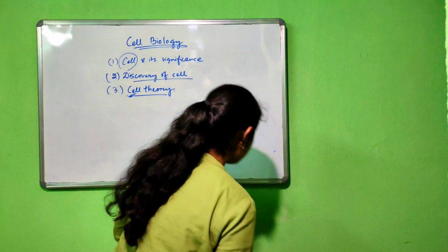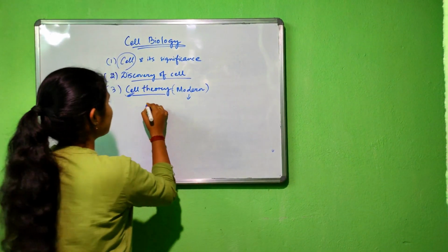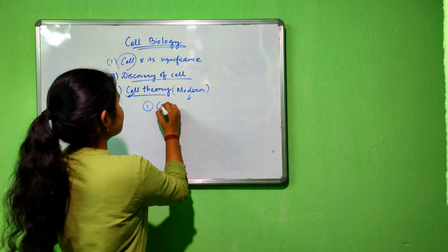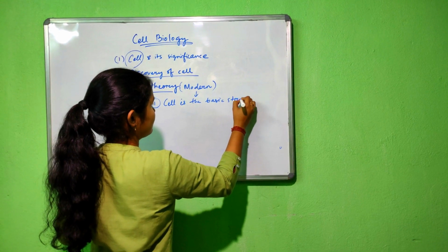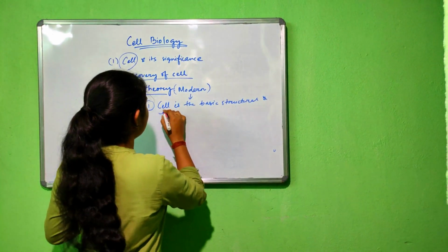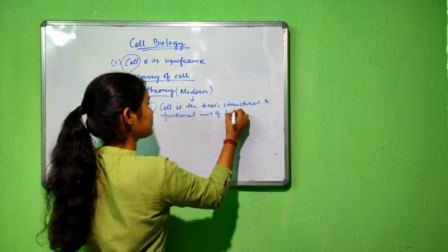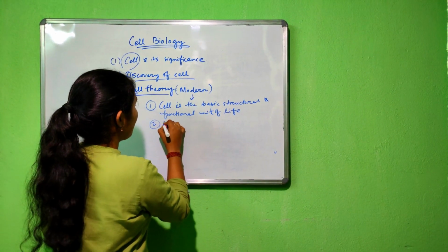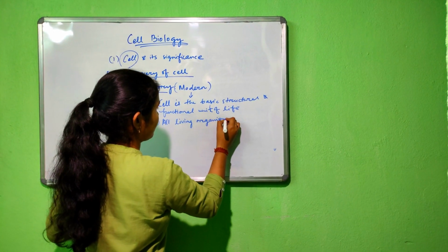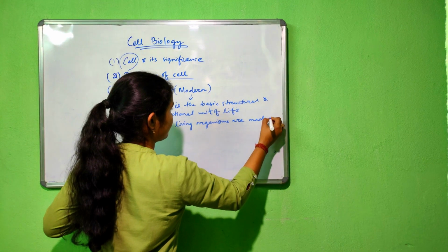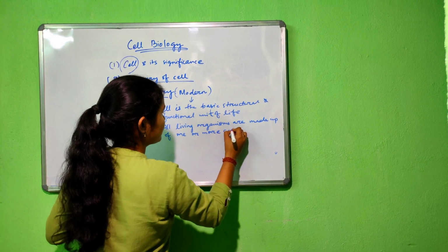The first one is the cell is the basic structural and functional unit of life, and the second one, all living organisms are made up of one or more cells, which we already know.